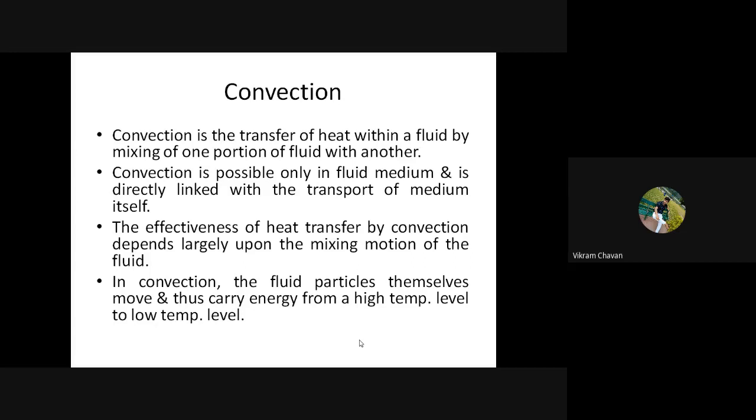Now the convection is also happening because of mixing of a fluid. If the hot fluid is mixed with the cold fluid, then in that case the heat transfer from the hot fluid to the cold fluid is also considered as convection heat transfer. So here convection is the transfer of heat within a fluid by mixing of one portion of a fluid with another.